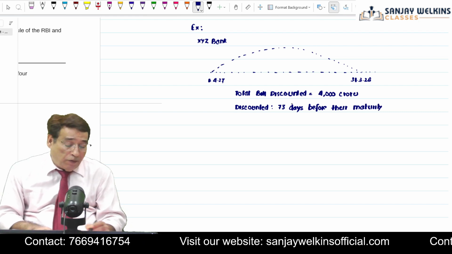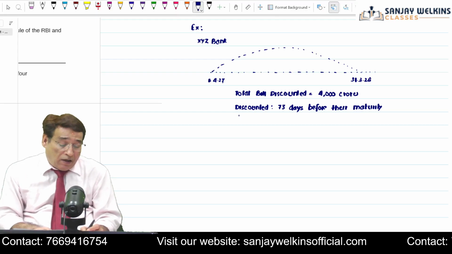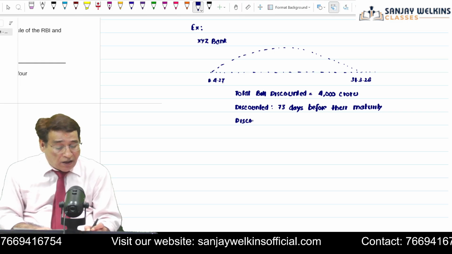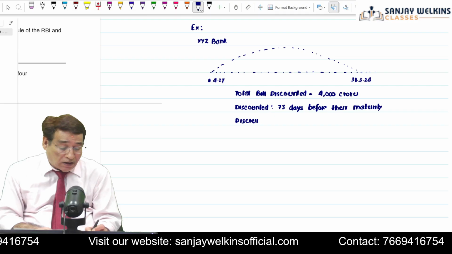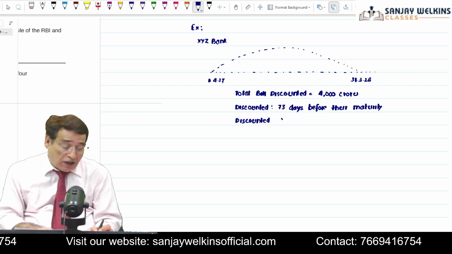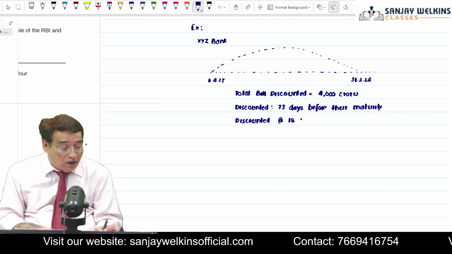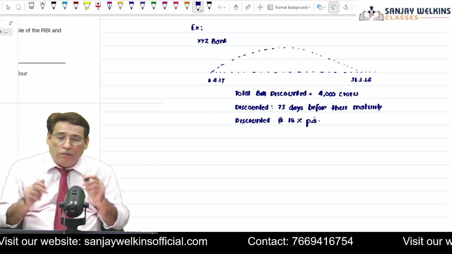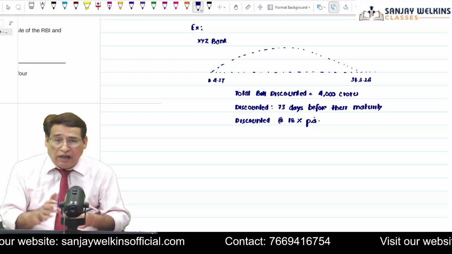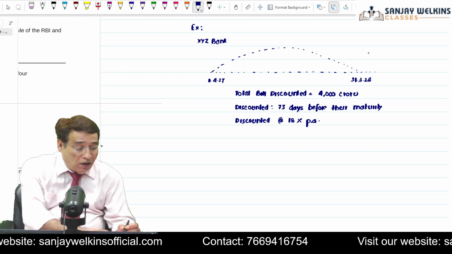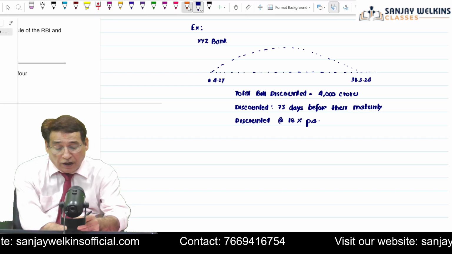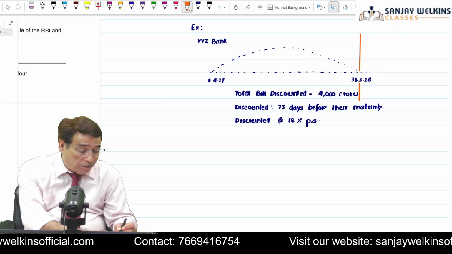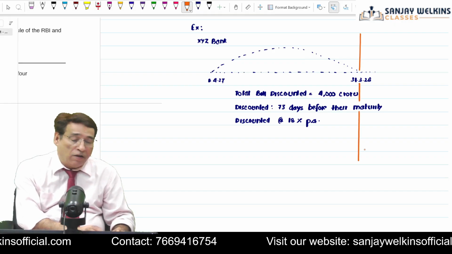However, one interesting piece of information also, and let me also write here, we presume that bills were discounted because when bank discounts the bill, it applies a rate of interest. So let us say bills were discounted at the rate of 18% per annum. So bank discounted the bill at the rate of 18% per annum. Is it clear to you? This much information is also given to you. One highly important and significant piece of information is, this is our end of accounting year, correct?